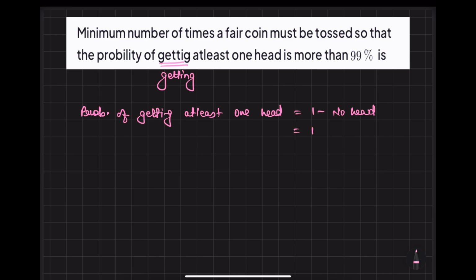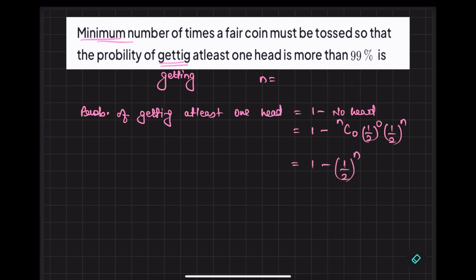Now look at this. You have to throw a coin n number of times. Suppose you are throwing it n number of times, out of which you don't want any head. You don't want head means the number of heads should be 0. So nC0 is 1, 1 by 2 power 0 is 1, and everything should be not head, which means tail, so you should have 1 by 2 power n.